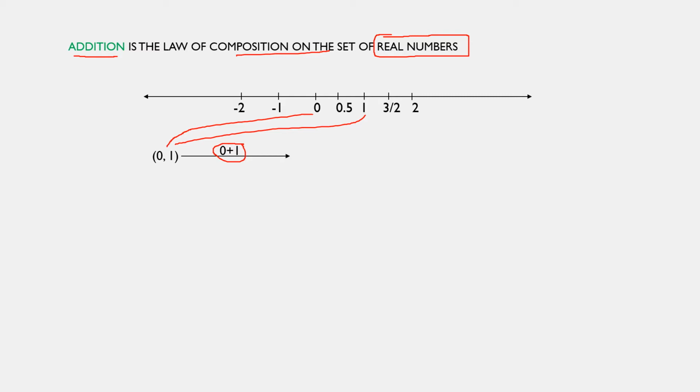Addition is the rule here. We get 1. We take elements 1 and 1. We apply addition. So 1 plus 1 is 2, which is again a real number. 0 we take. So 0 plus 0 is 0, again a real number. Here the same numbers can be taken or different numbers can be taken.